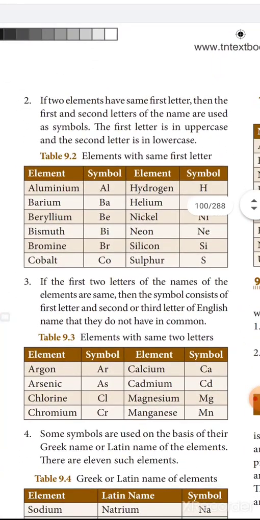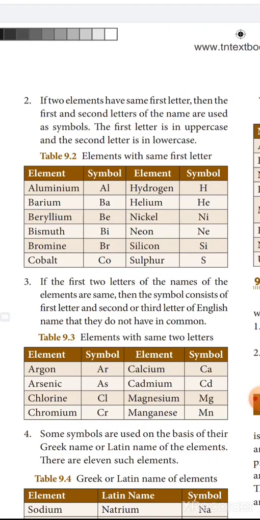Next, if two elements have the same first letter, then the first and second letters of the name are used as symbols. For example, barium, beryllium. If two or three elements have the same first letter, how do we write the symbol?